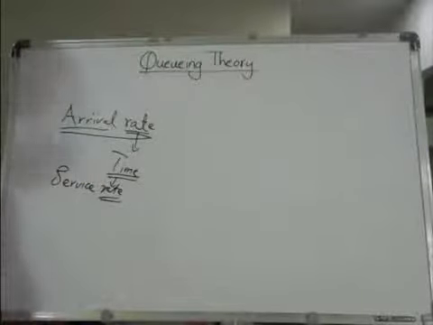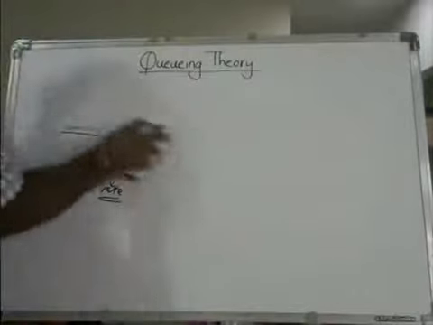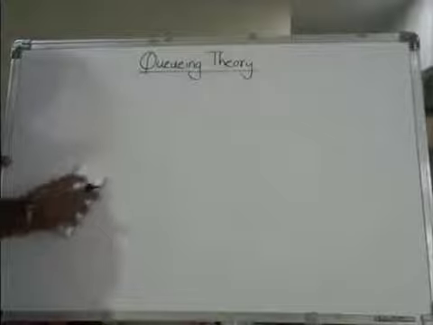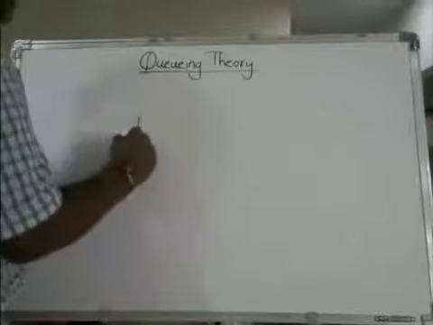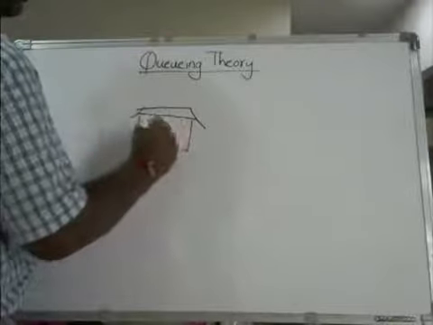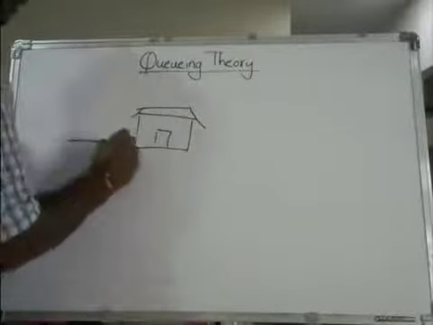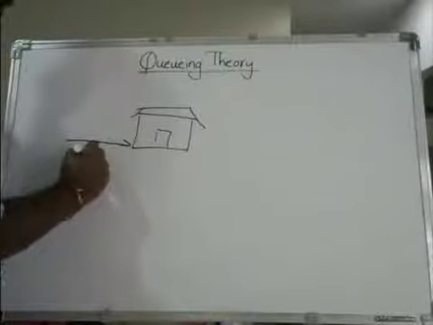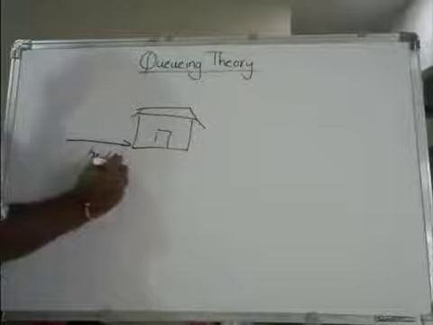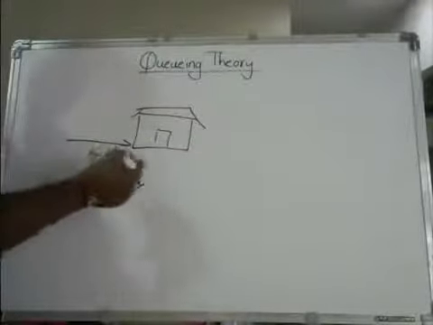Now in this particular problem, there is a bank. There is a bank. And to this bank, how many customers are coming per hour or per day or per half day, something like that.